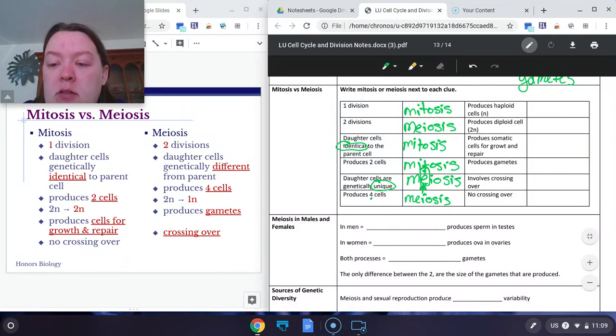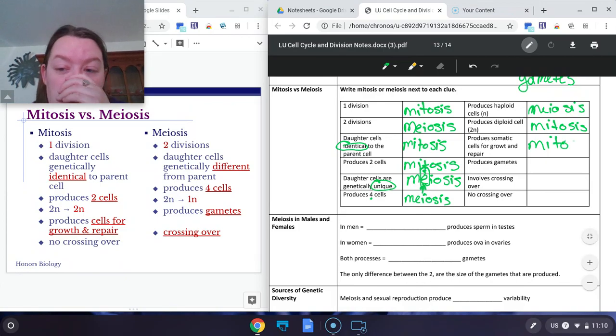Haploid gametes are created in meiosis. Diploid cells are created in MI, mitosis. Somatic cells for growth and repair. Somatic cells is mitosis.